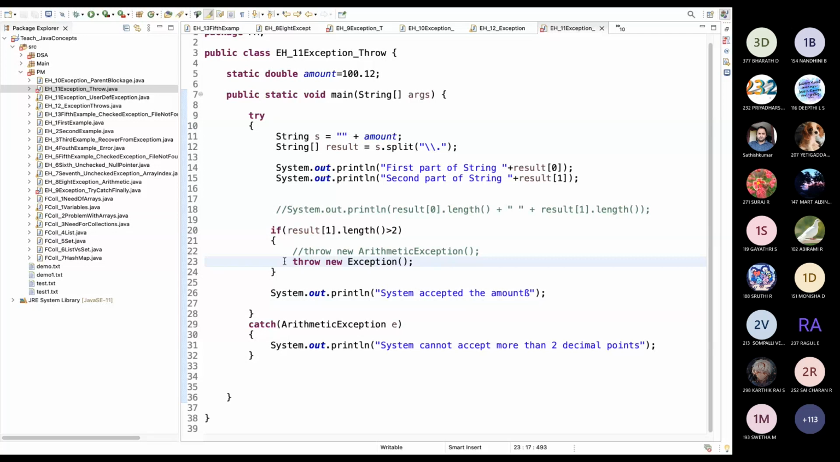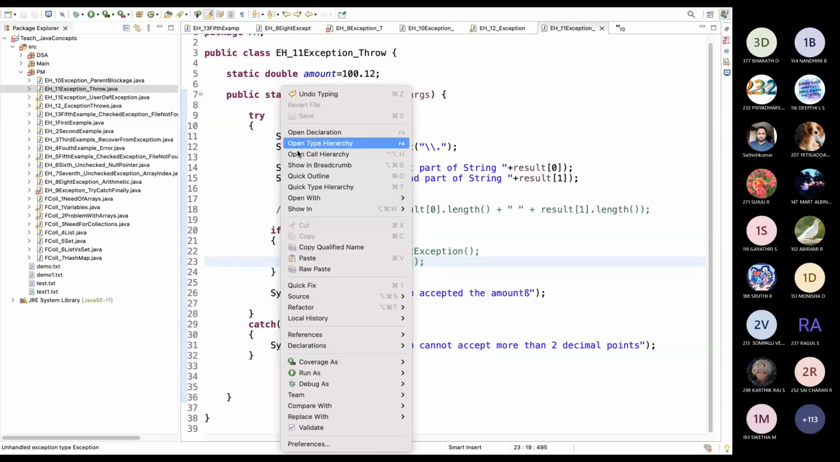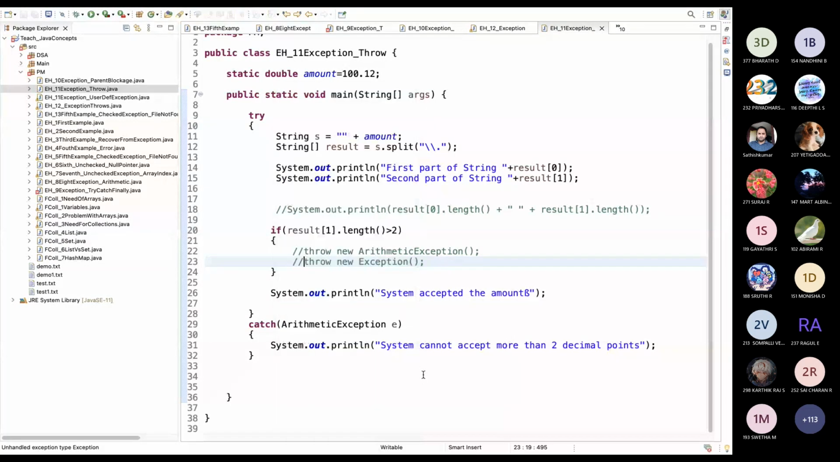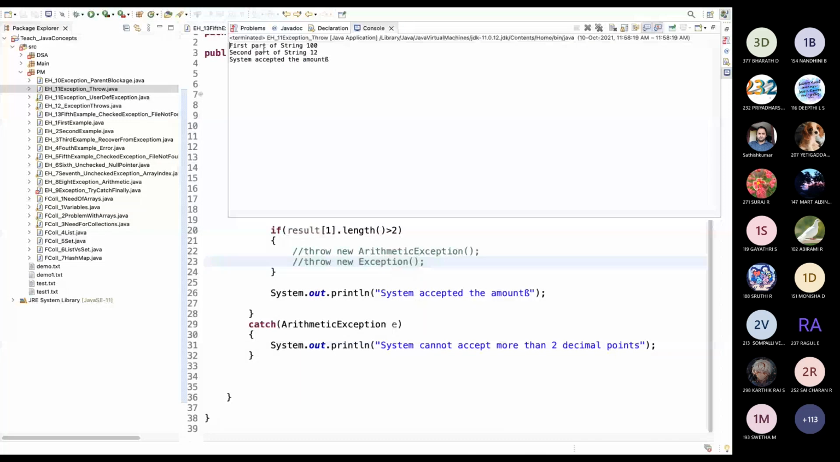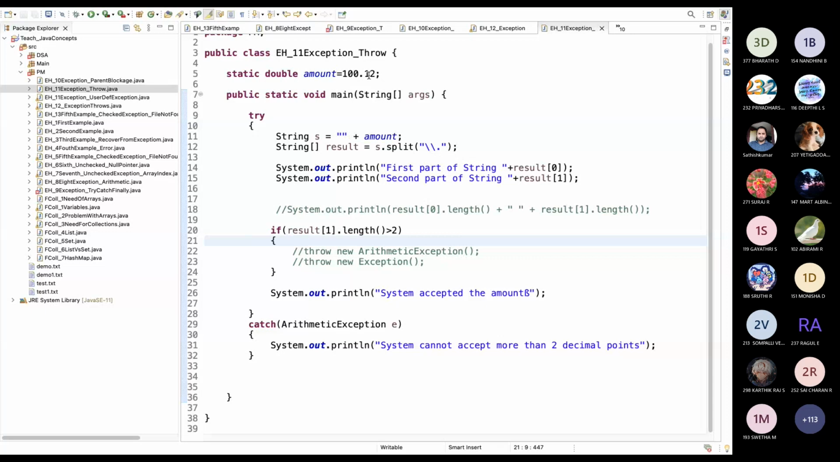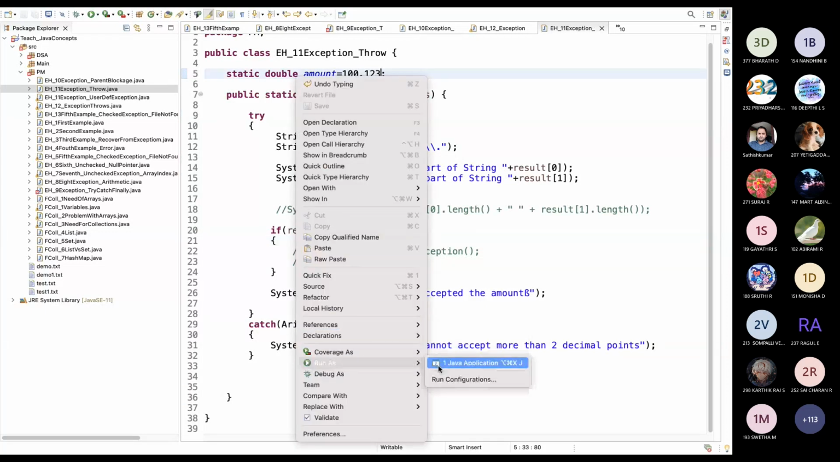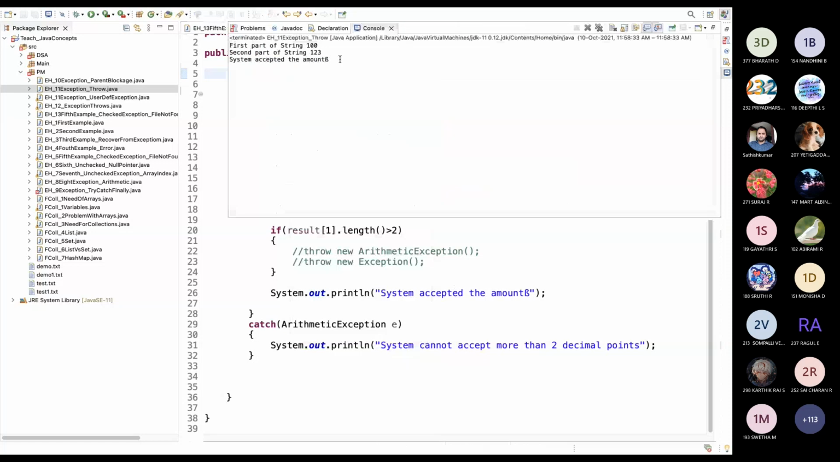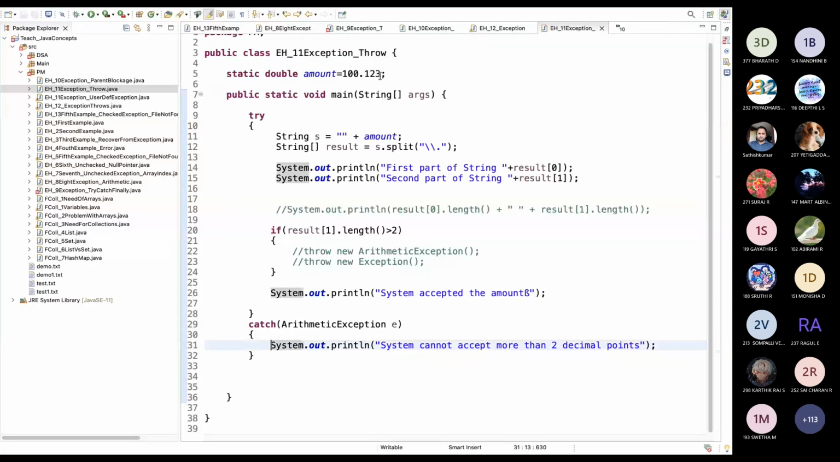Okay, we are manually throwing now, that's it. We can see, right, first part of string is 110, second part of string is 120. You can see 10.12. If I give this, it will give different. We are just splitting the string and putting it into characters. I will show you again.